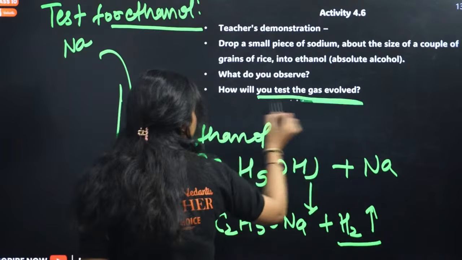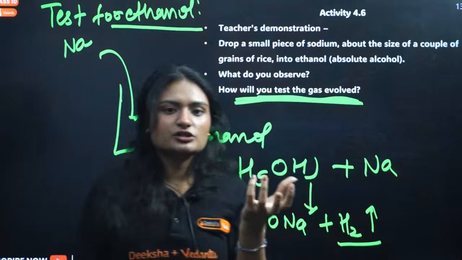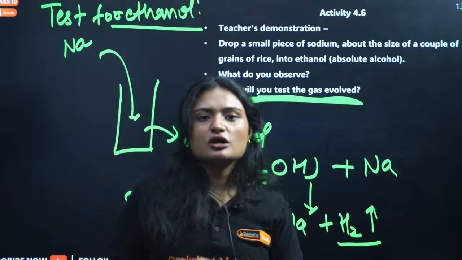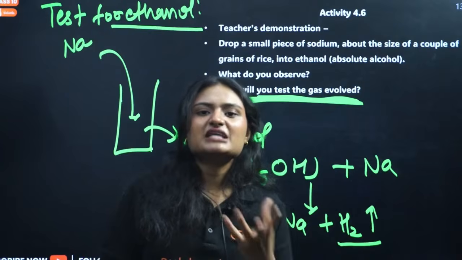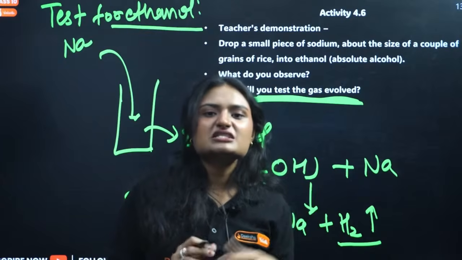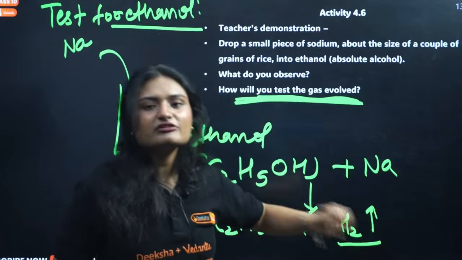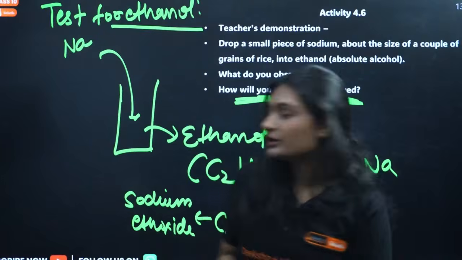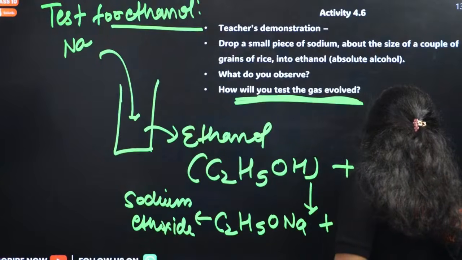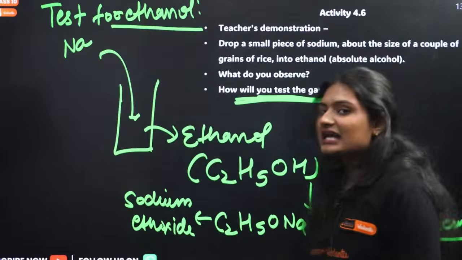How will you test the gas evolved? Because we have an alcohol solution and we are adding sodium to it, there will be bubbles of hydrogen gas, which cause brisk effervescence. Let me clear it for you. Effervescence means there is bubbling of gas. When you add sodium to ethanol, there will be bubbles of hydrogen gas in that solution. So, it will show brisk effervescence. Clear? And that's how you test it.